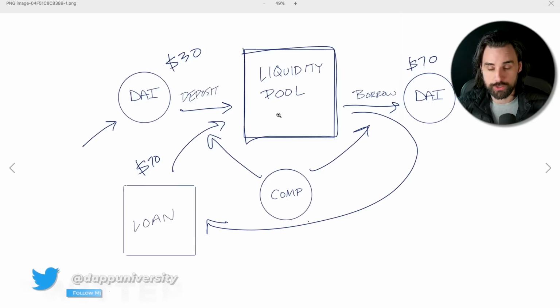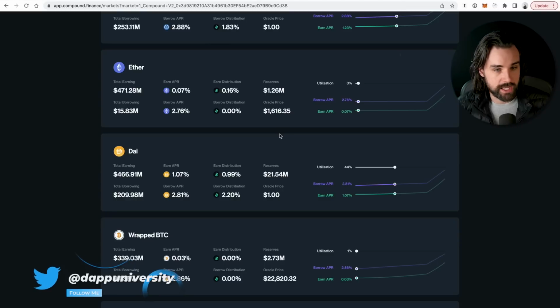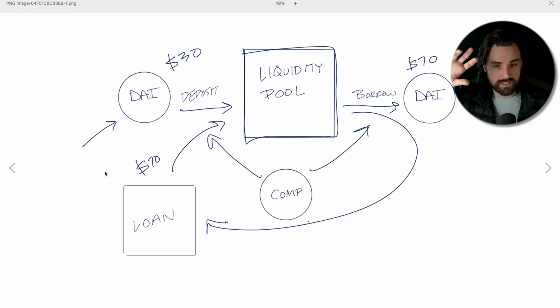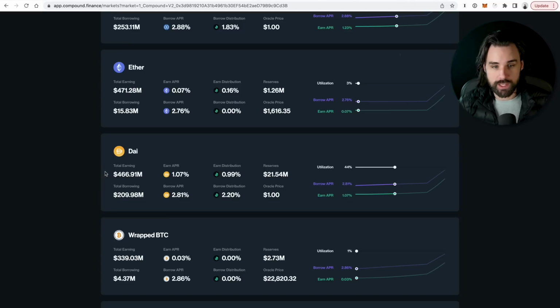And then what you're going to do is turn around inside the exact same move, and you're going to re-borrow, all right, $70 worth of DAI on the other side of the application, and you are going to pay back the flash loan all in one go.